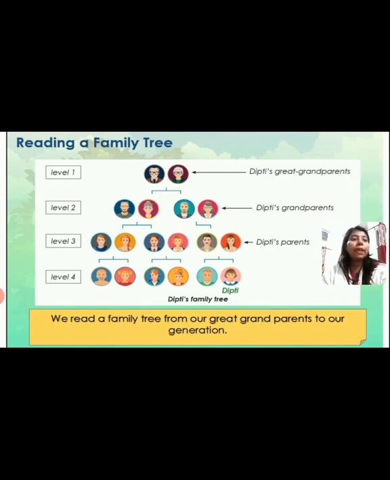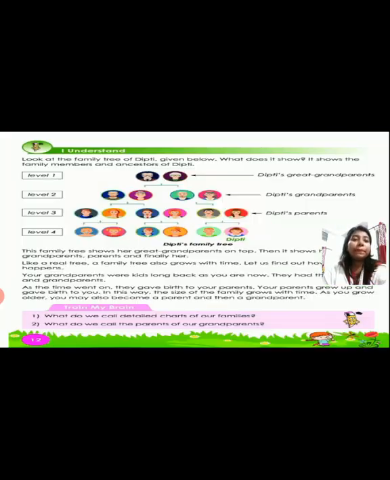And the reading of a family tree, as I told you, is from our great grandparents to our generation. Yes, our great grandparents, then grandparents, then our parents, and then we. So it starts from our great grandparents to our generation. Am I clear, everyone?